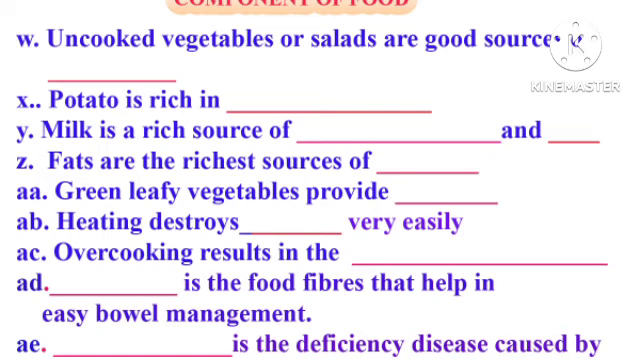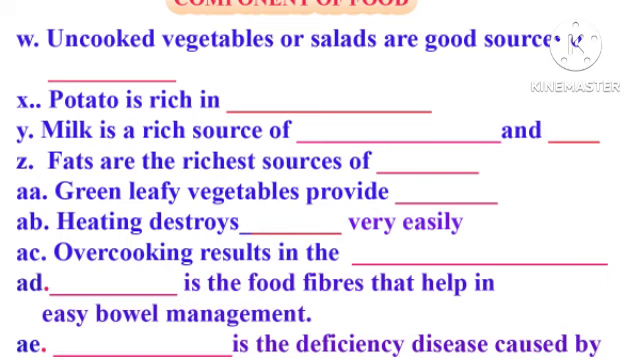Question number A. Green leafy vegetables provide dash. The answer is vitamin A. B. Heating destroys dash very easily. The answer is vitamin C. Question number AC. Overcooking results in the loss of essential nutrients. The answer is that.